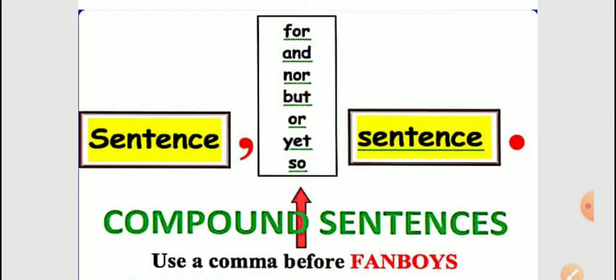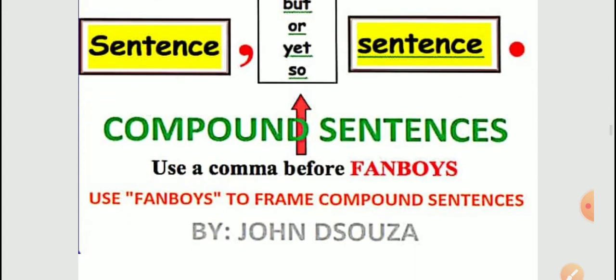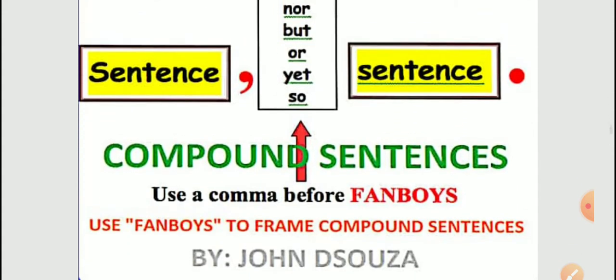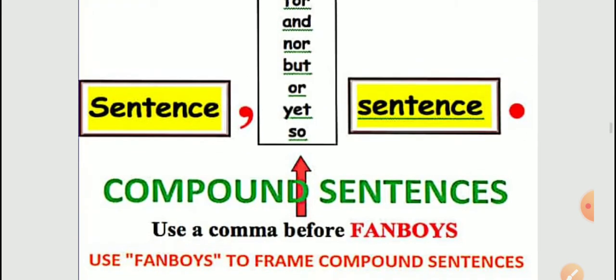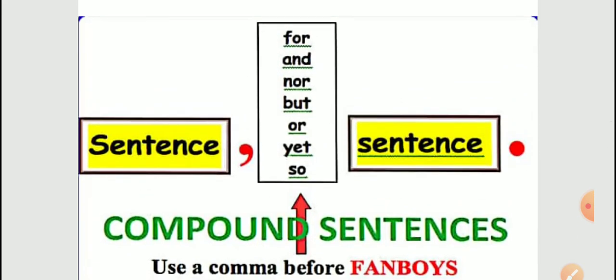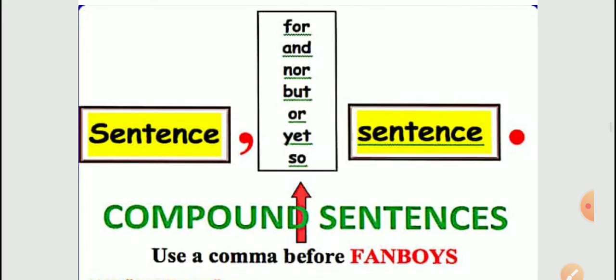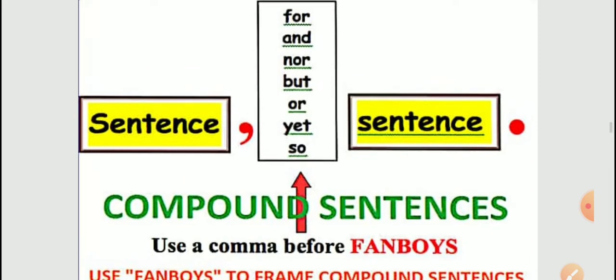These are all coordinating conjunctions. When you are making a compound sentence, you have to use these conjunctions. The trick to learn all these conjunctions is FANBOYS: F for, A and, N nor, B but, O or, Y yet, and S so. So these are all coordinating conjunctions.